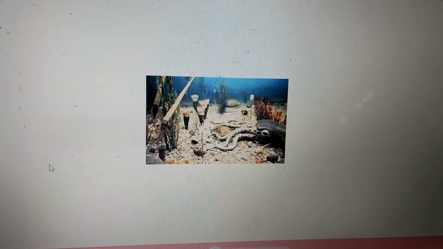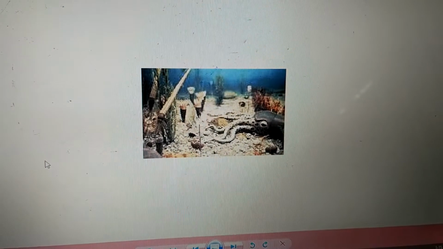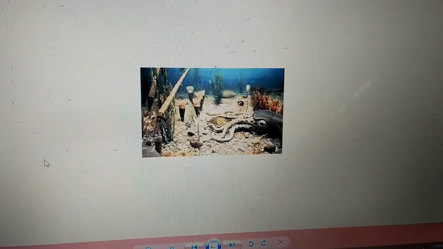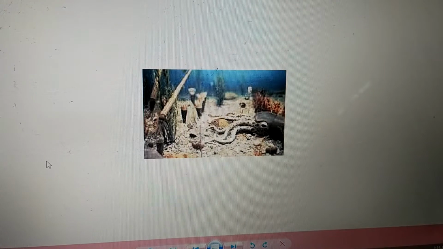Next one will be Ordovician. This is the image of the Ordovician. It is the age of the invertebrates, which lasted for about 430 million years. There was an origin of mollusks followed by echinoderms, abundance of giant mollusks, we can say.